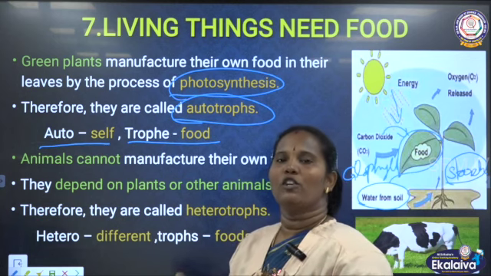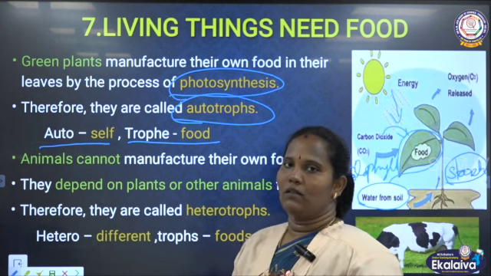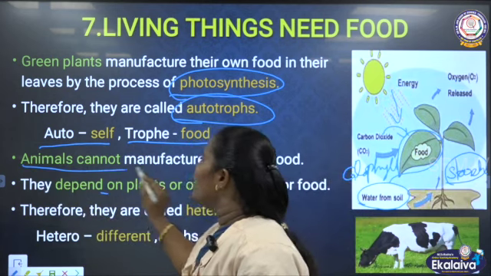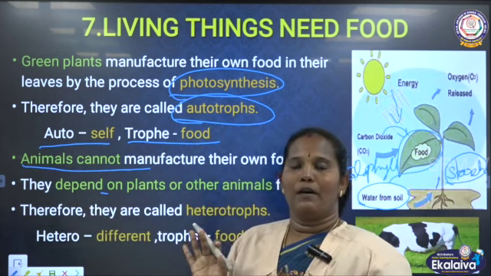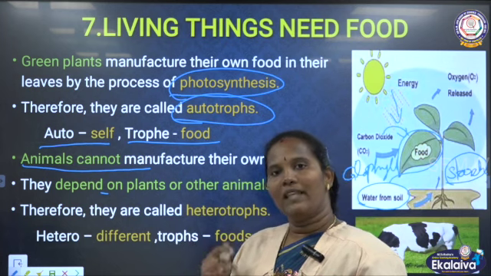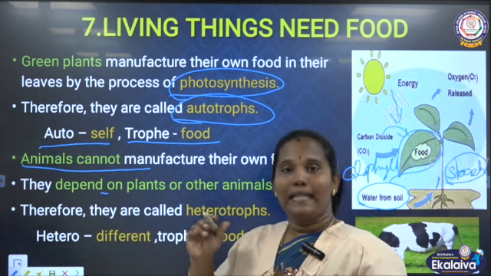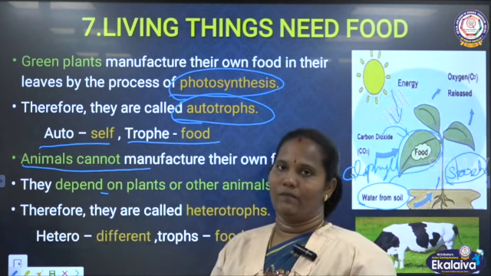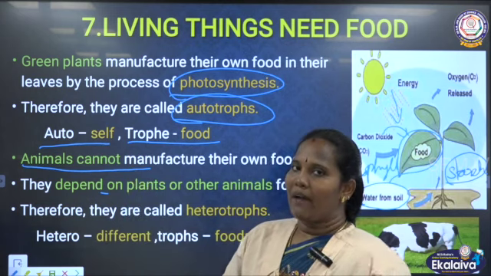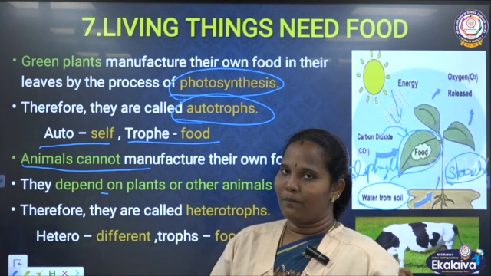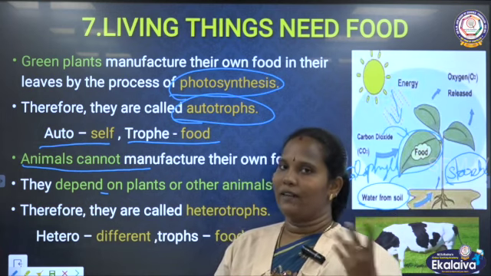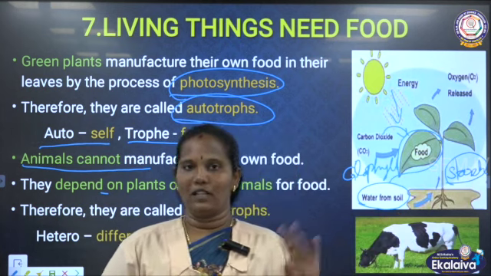That's why plants are called autotrophs. Okay. Next, we have to see about animals. I told you animals cannot prepare food, isn't it? Then how do they get food? They depend on plants or other animals for their food, isn't it? We know very well we are having food, whether it is plant or animal, isn't it? Flesh eating or herbivores, carnivores, we know that.